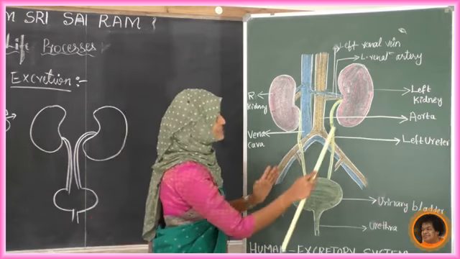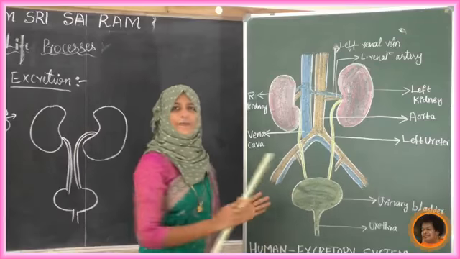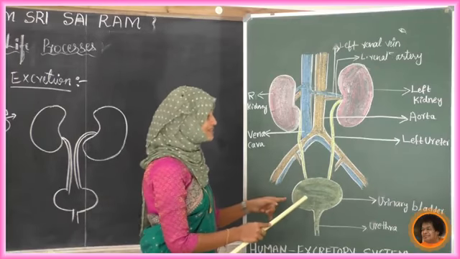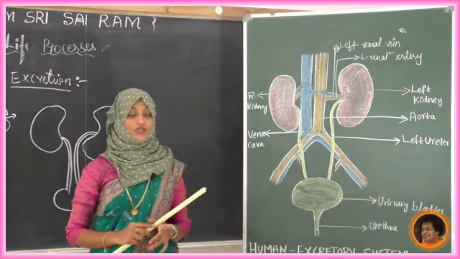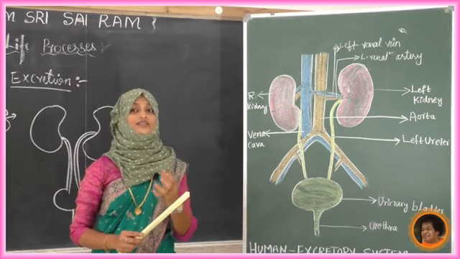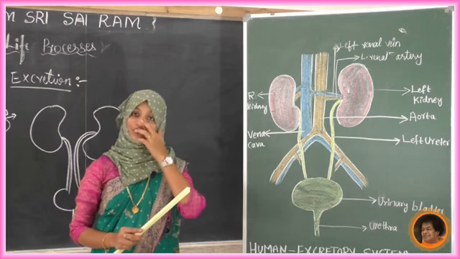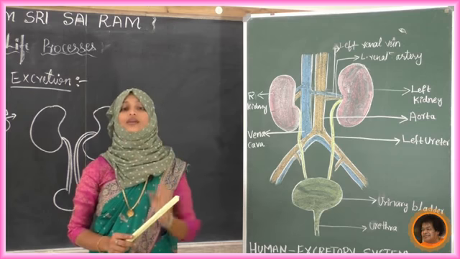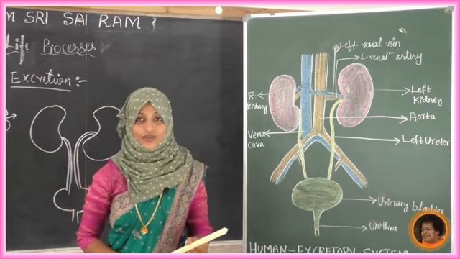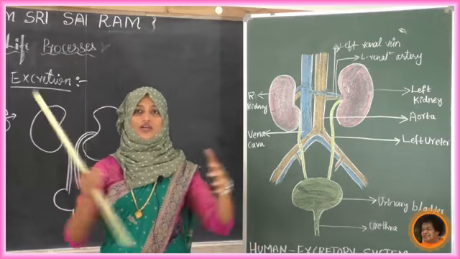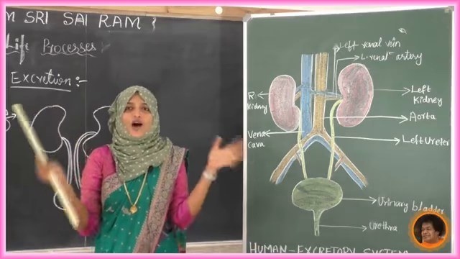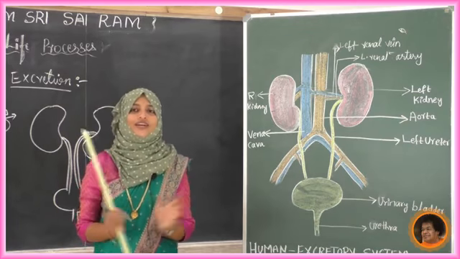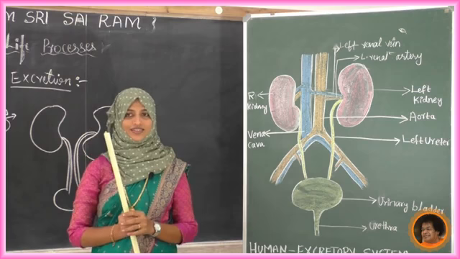This is only a small passage, a pipe here, but what happens in the bladder? It is going to store the urine. This bladder is made of a type of tissue, a muscular tissue. You know the function of muscular tissue: it contracts and relaxes. It is expanding, so whatever water it receives, it is going to store in there.